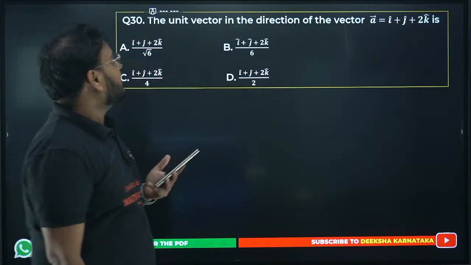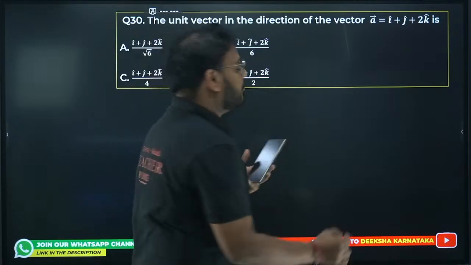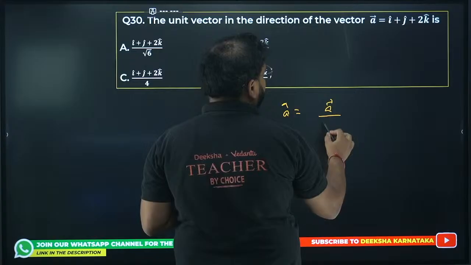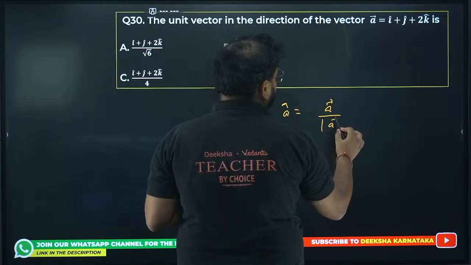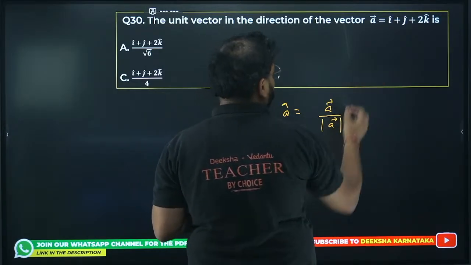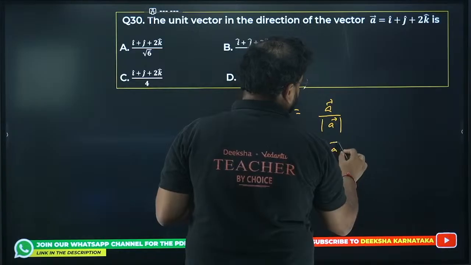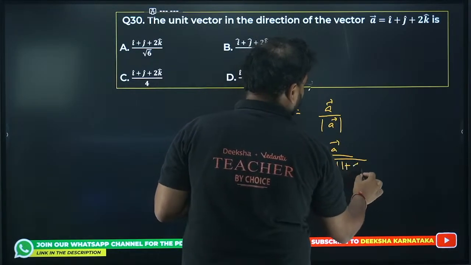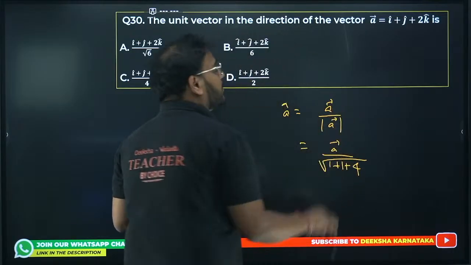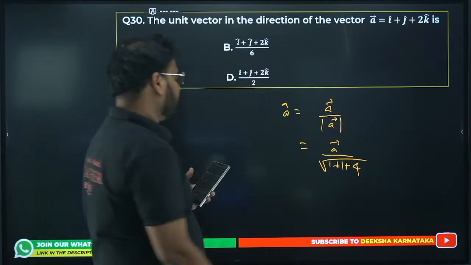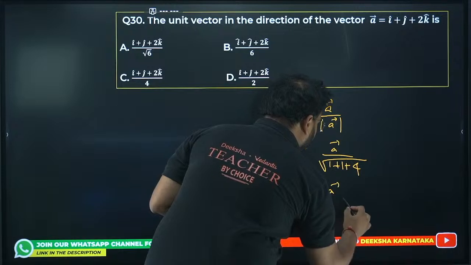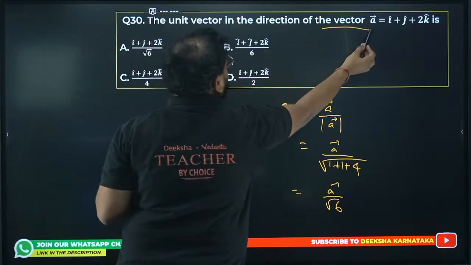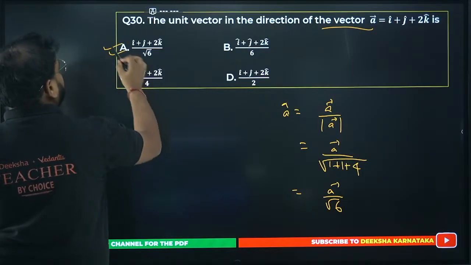30. Now the unit vector in the direction of the vector. This unit vector we are looking for, A cap actually, will be given by vector A divided by mod of vector A. Check this out. Mod of vector A will be what? So vector A divided by mod of vector A means 1 plus 1 plus 4, correct? 1 square is 1, 1 square is 1, and 2 square is 4. So we get here vector A by root of 6. That's my unit vector in the direction of this given vector A. Option A is correct.